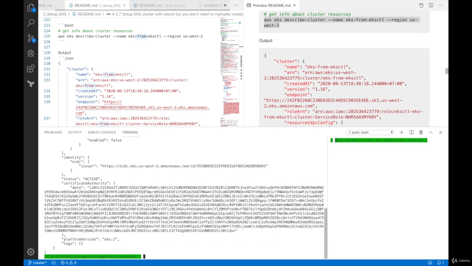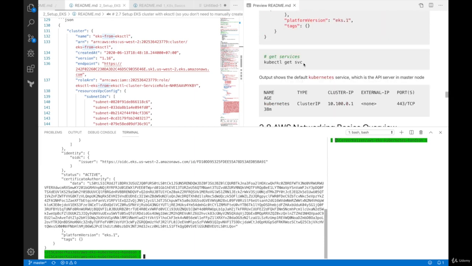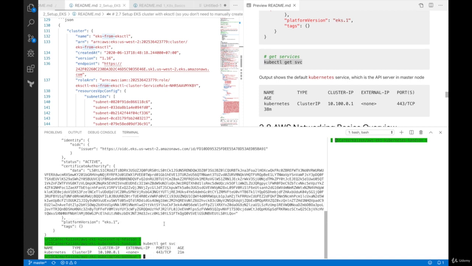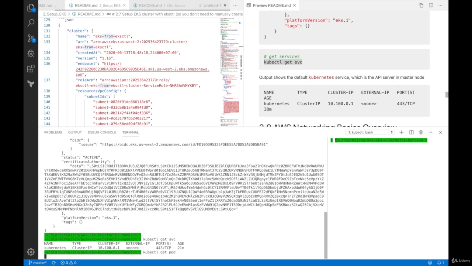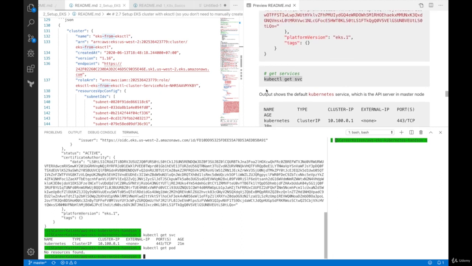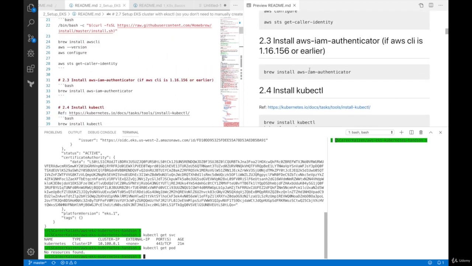Type Q to exit out, and right now we can use kubectl get service to list services in the Kubernetes cluster, which should be only one right now. There's only one default Kubernetes service, which points to the API server in the master node, right? If I do kubectl get pod, there should be nothing. Cool. So right now we are back in business. Kubernetes cluster created, AWS IAM user created. We, as an AWS IAM user, can authenticate to the Kubernetes cluster using AWS IAM Authenticator.